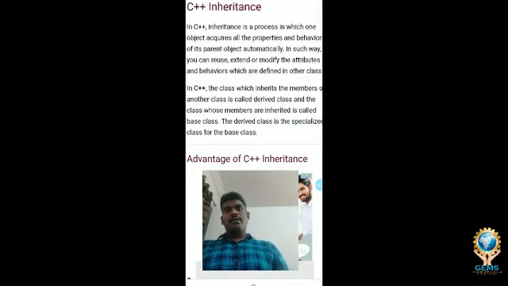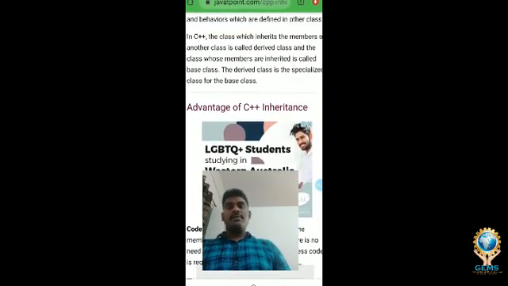Definition of inheritance. Inheritance is a process in which one object automatically acquires all the properties and behaviors of its parent object. In such a way, you can reuse, extend, or modify the attributes and behaviors which are defined in another class. So what does that mean? In C++, in the inheritance topic, there is one parent class and one child class. Here two classes are there. All the properties of the parent class are created in the child class. This concept is called inheritance.